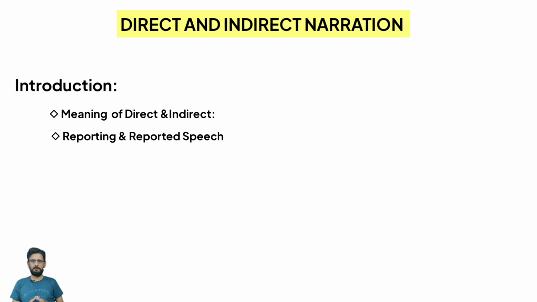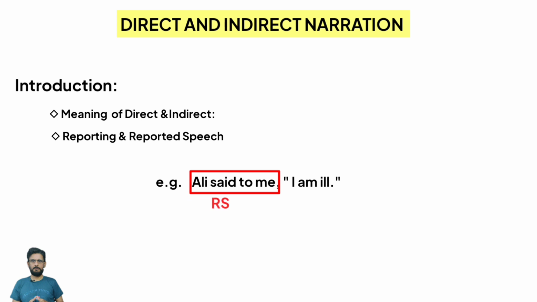For example, Ali said to me, "I am ill." Now, in this example, "Ali said to me" is the reporting speech, and "I am ill" is the reported speech.